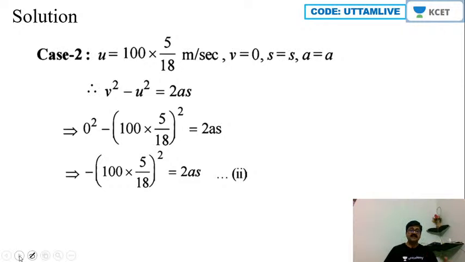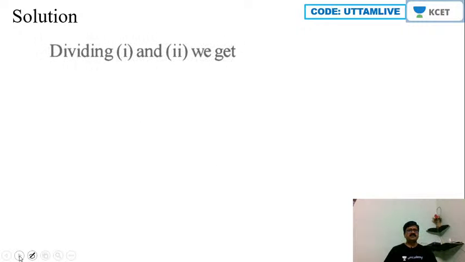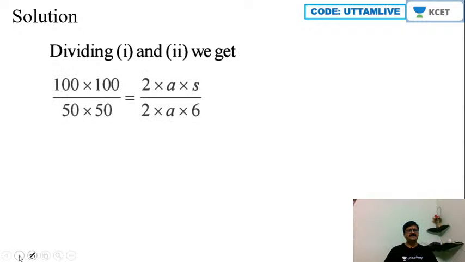This is second equation. Now let us divide these two equations. So next step, divide equations 1 and 2. We get 100 into 100 by 50 into 50 is equal to 2as by 2a into 6.